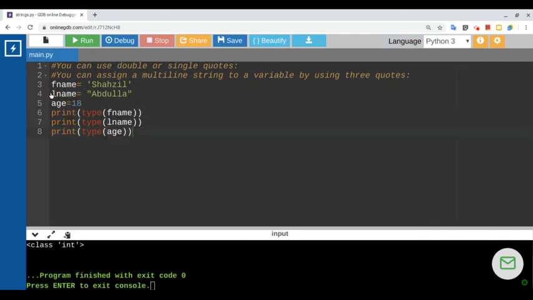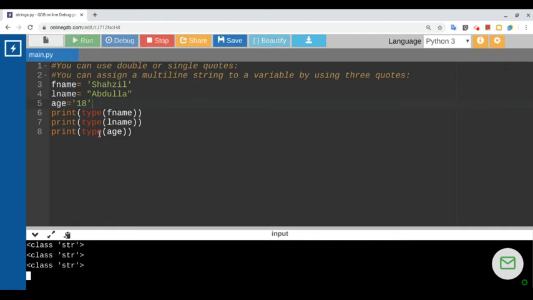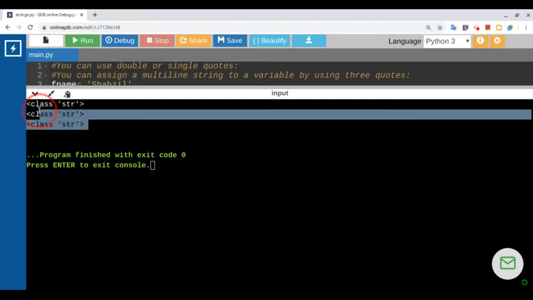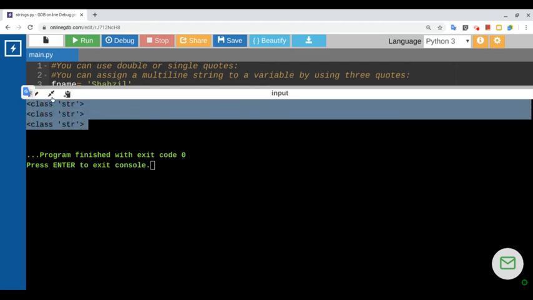That's because it is like that. However, 18 is a number only because it is without a double quote or a single quote. If I put a single quote here, what will happen? It will be converted into a string type, even if it's a number. Let's run the program and check it again. And if you check now, you can see all three variables are of string type, even the age also.